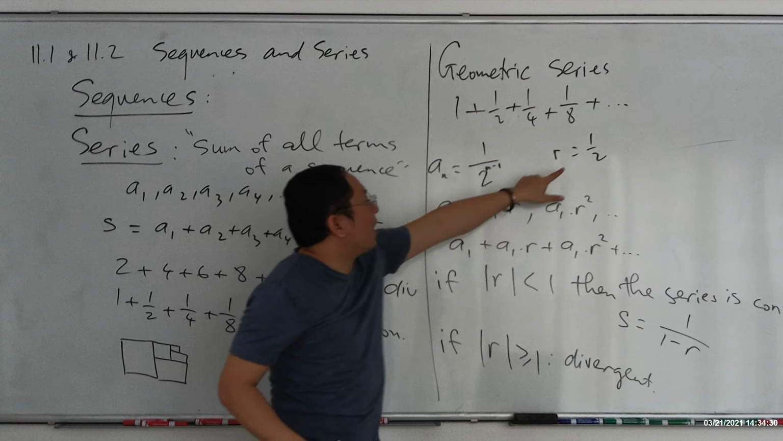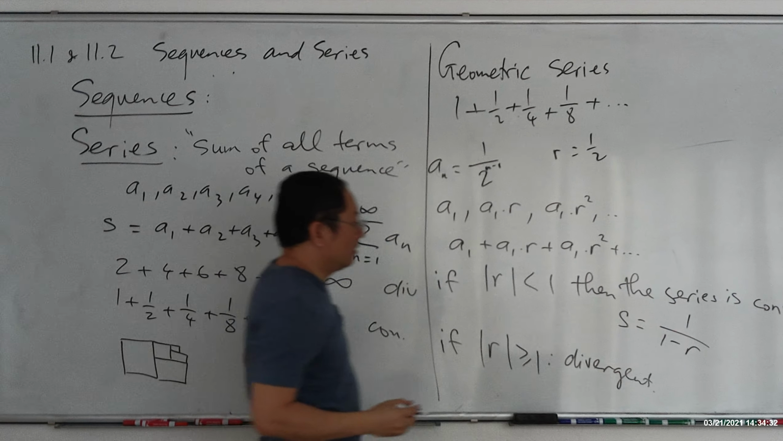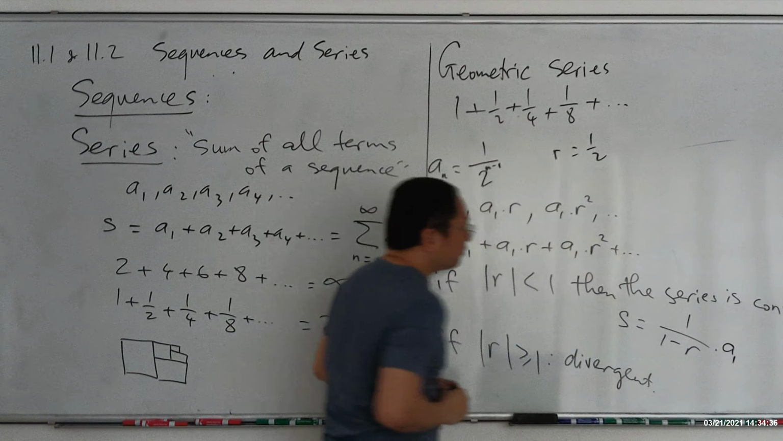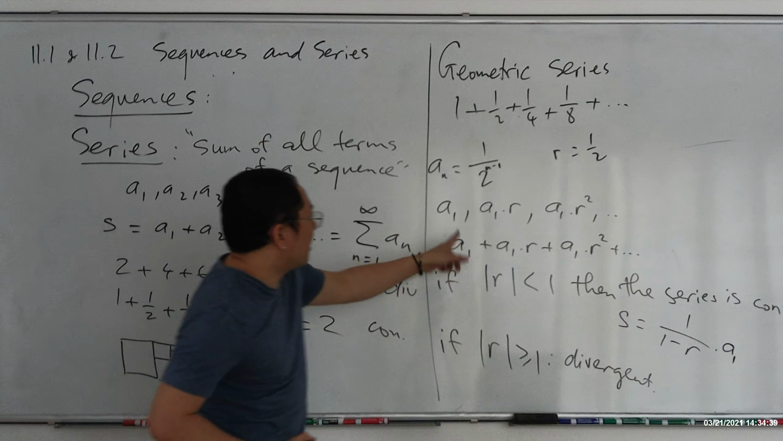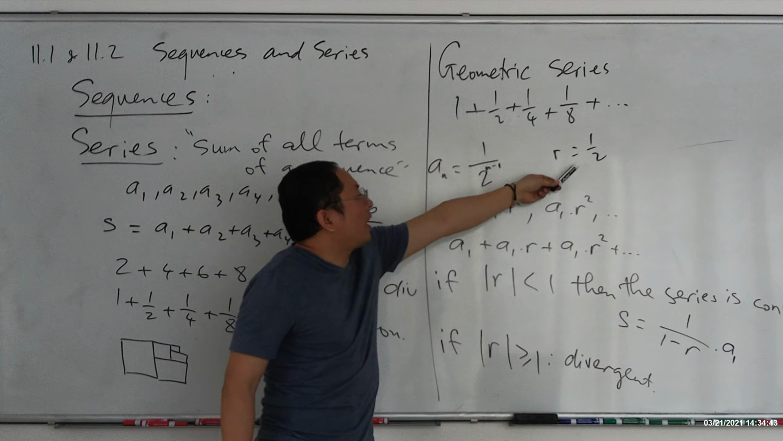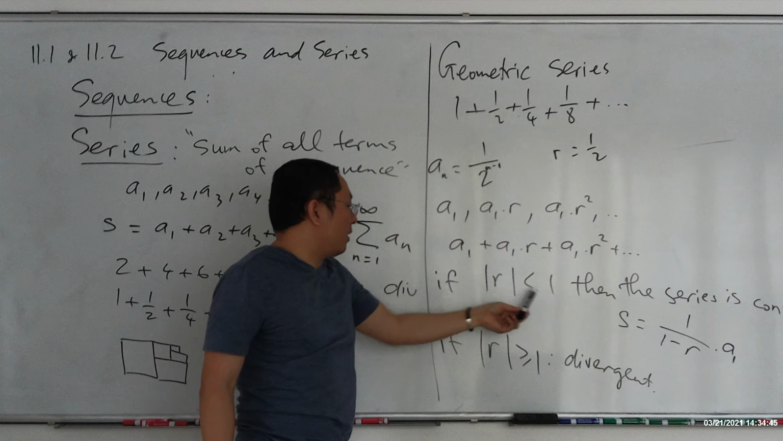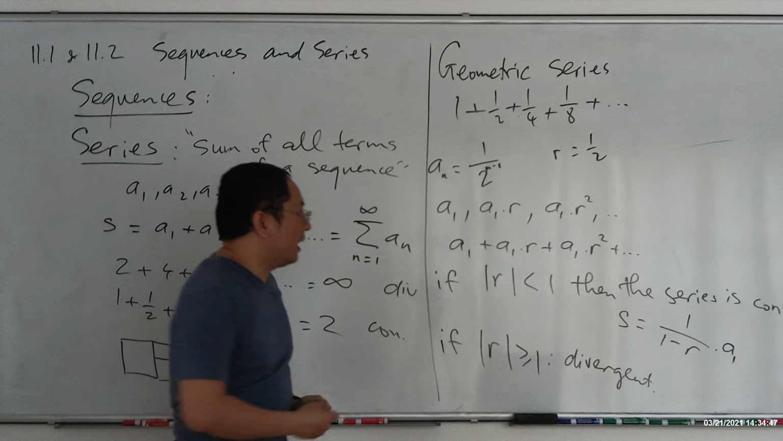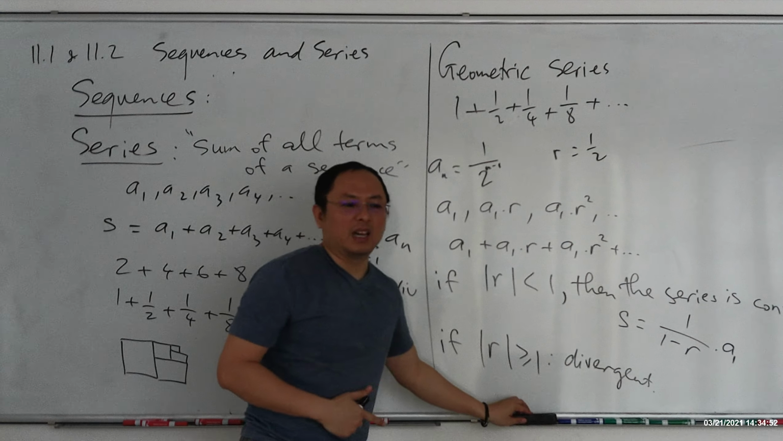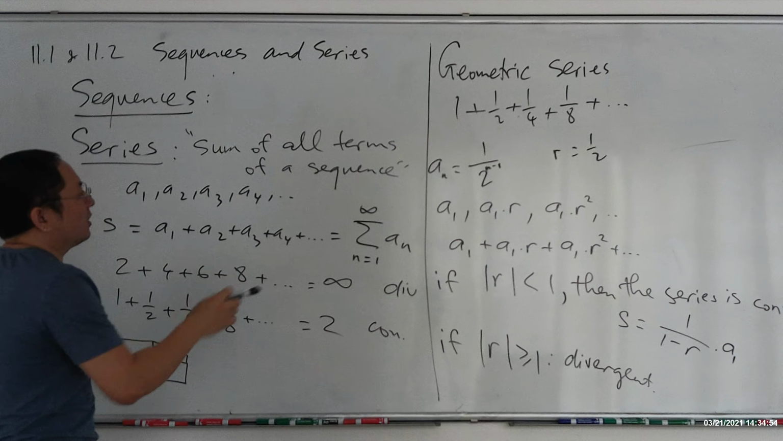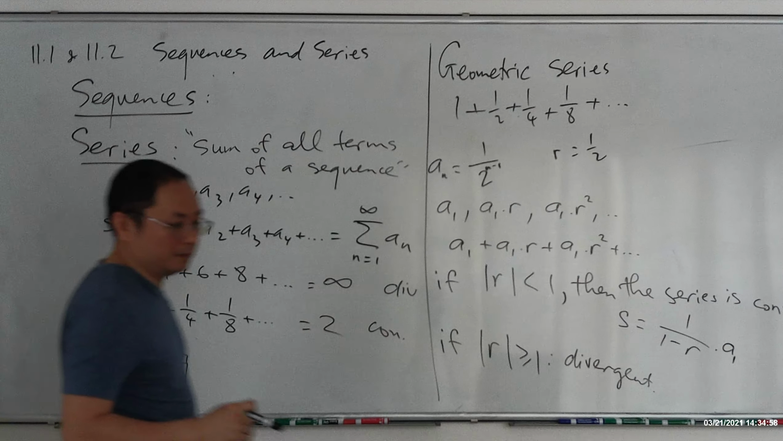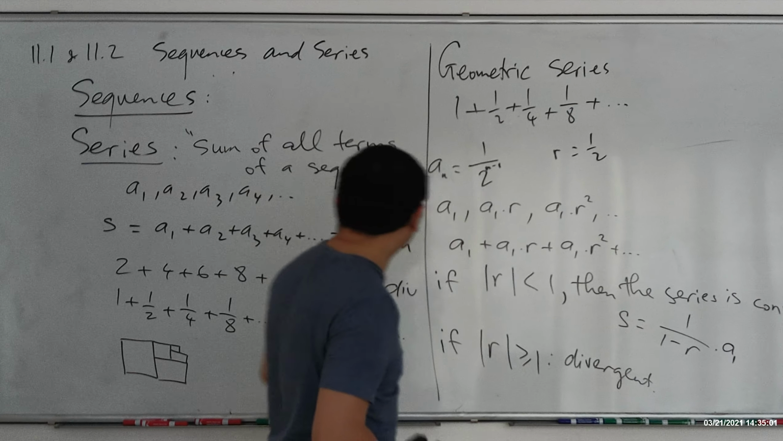And it depends on the R right here. If the common ratio, I think it's going to be times A1, because you factor out the A1 right there. So if the common ratio R right here is between -1 and 1, so absolute value less than 1, then the series is going to be convergent. If not, then it's divergent. And I think this is a review because we learned this very carefully in pre-calculus, which is for your information.